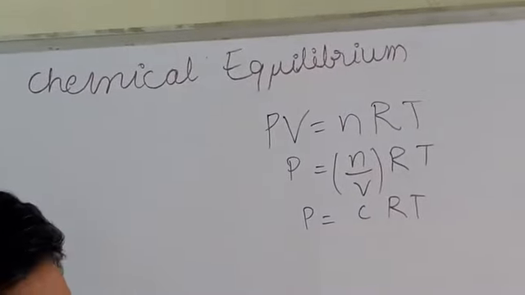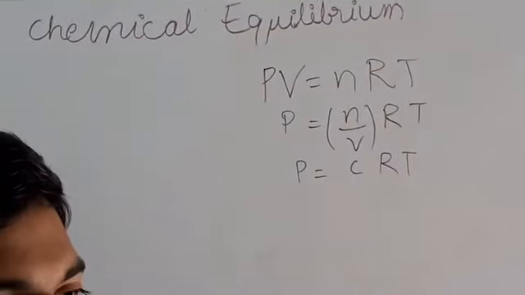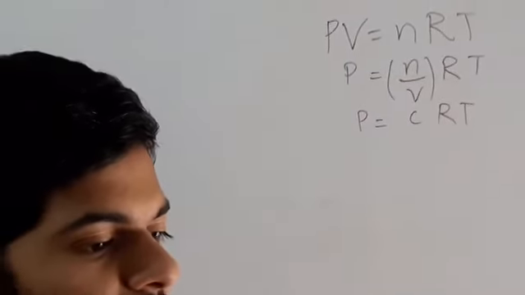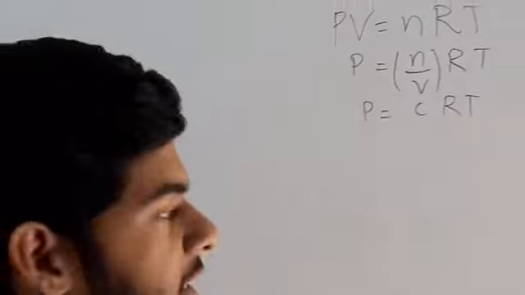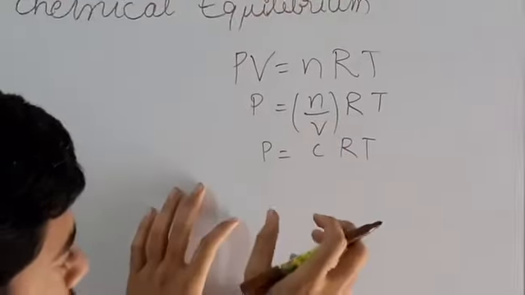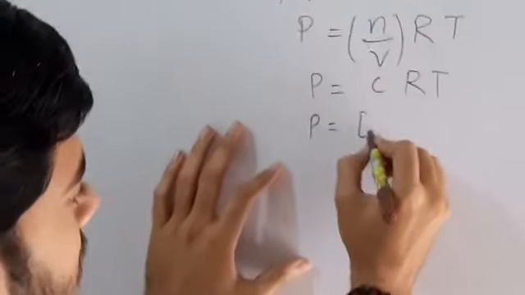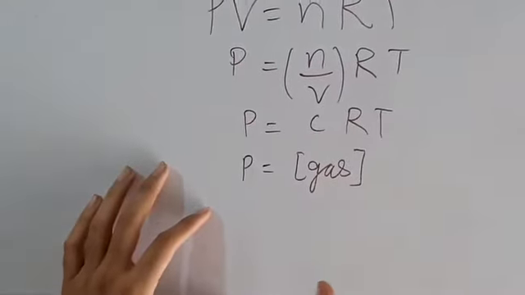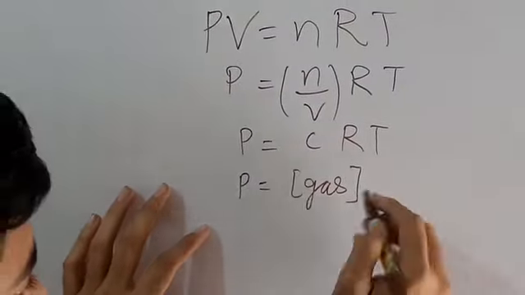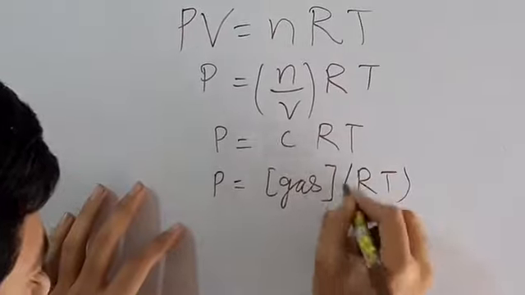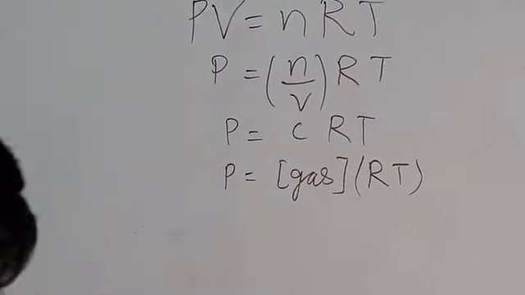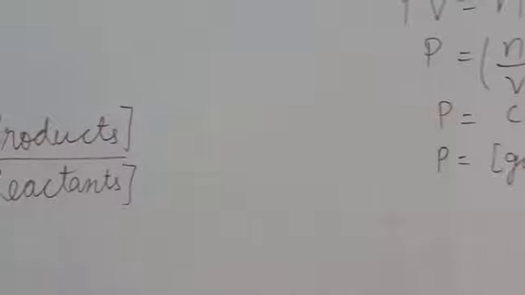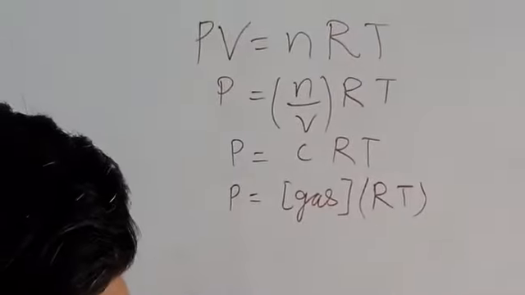So if we move ahead, we can consider concentration for a reaction in Kc, but if we have to use the pressure of a reaction, we have to consider the concentration of the gas. So we can write P is equal to concentration of gas, where the brackets mean concentration of a particular thing, into RT. Kc is equal to products upon reactants concentration. So when we are writing Kp, we would be writing the product thing.